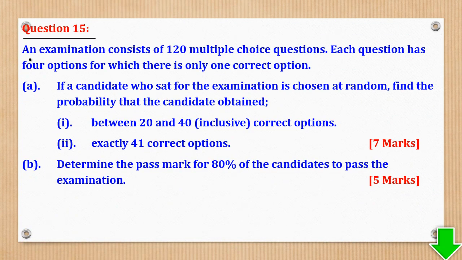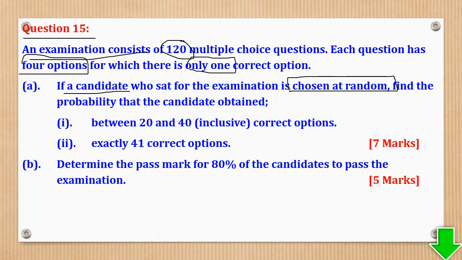So question 15 says an examination consists of 120 multiple choice questions. Each question has 4 options for which there is only one correct option. Part A, if a candidate who sat for the examination is chosen at random, find the probability that a candidate obtained between 20 and 40 inclusive correct options.